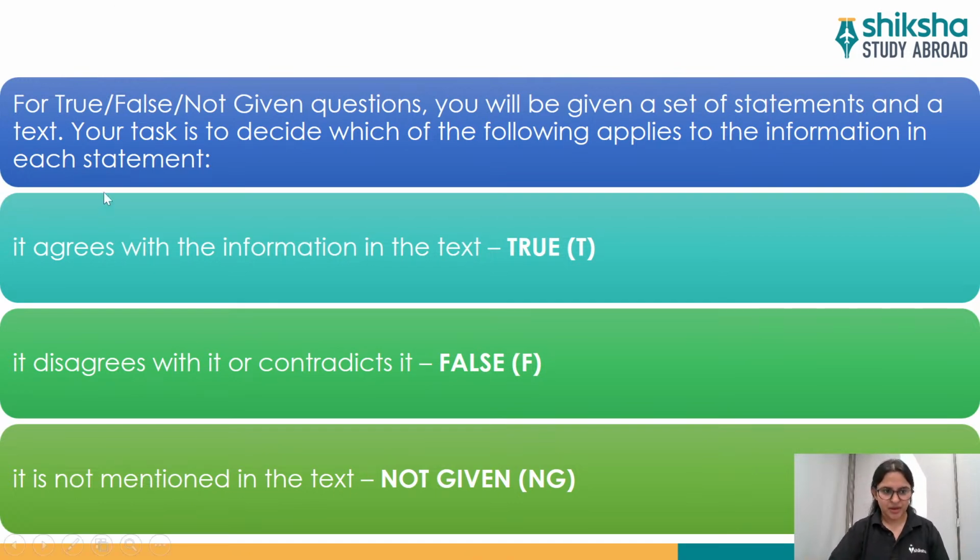Okay, now it disagrees with it or contradicts it. So that means if the question is contradicting with the statement in the paragraph, then definitely the answer would be false. Okay, and if something is not mentioned in the paragraph regarding the question, that means it's not given simply, or even if partial information is shared with you, still the answer will be not given because it's not specified completely. All right. So this was some information about true false not given.